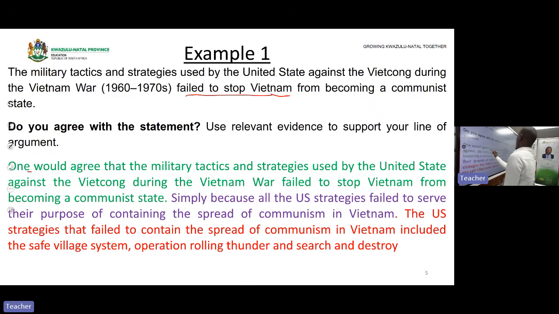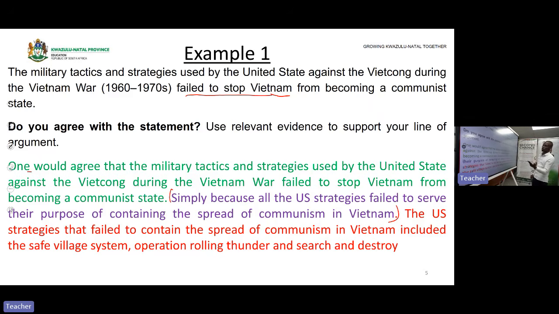One would agree that you bring back the statement: that the military tactics and strategies used by the United States against the Viet Cong during the Vietnam War failed to stop Vietnam from becoming a communist state. Meaning you are in agreement with this statement. So you have taken a position, which means throughout your essay, you must maintain this argument to say you agree with the statement. This is now a reason, the one that is highlighted in purple.